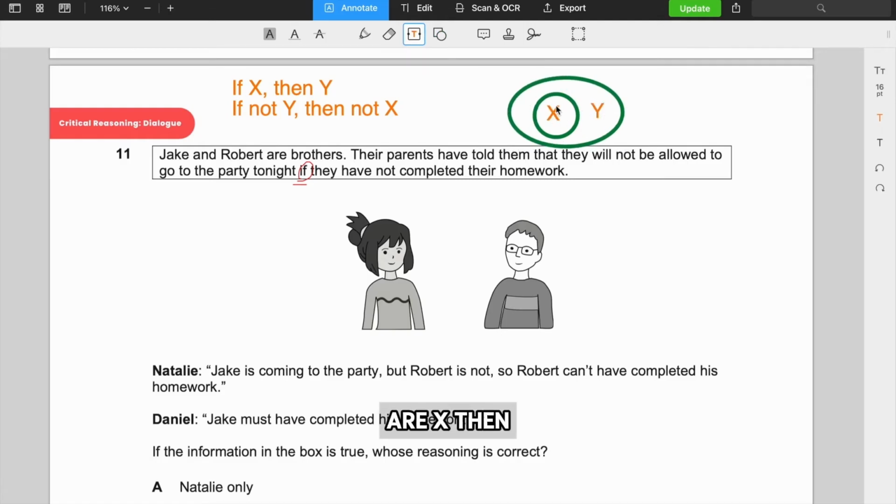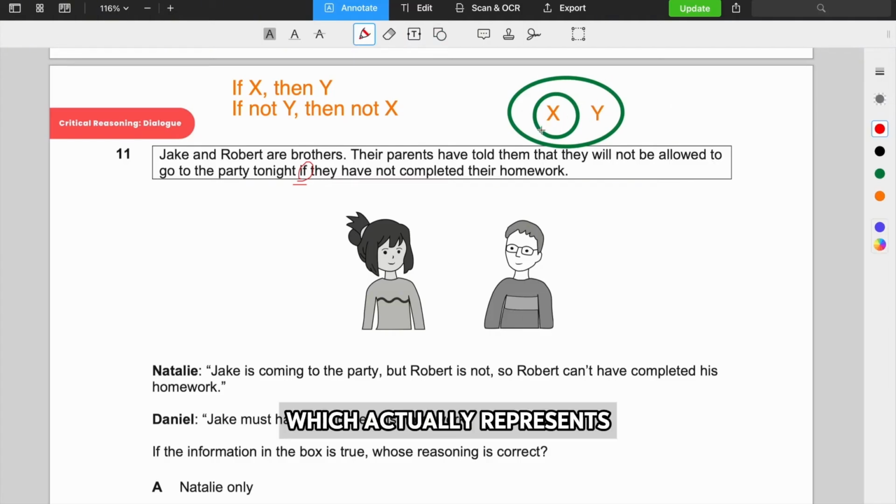So if you are X, then you're Y. So if you're not in Y, so if you're not in that larger circle, which actually represents the necessary condition for being in the smaller circle, then you can't be in the smaller circle. Does that make sense? Anyway, so what can we do for this?